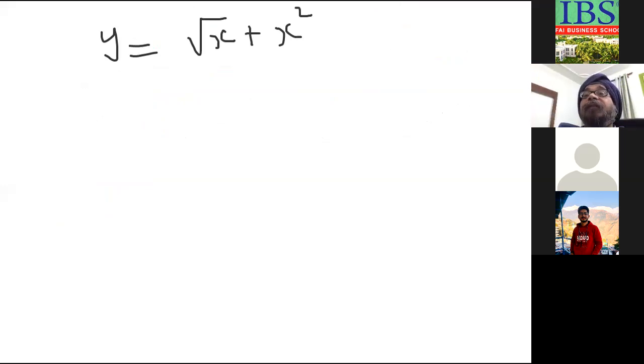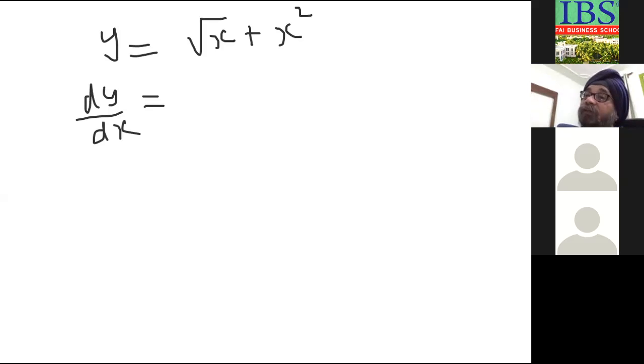Now you try this question. Take y is root x plus x square. Can you find out the differential of this, dy by dx? Please try. Try this. Root x means what is the power of x? Half. 1 by 2. Yes. The power of x is 1 by 2. So it means that it is x to the power 1 by 2 plus x square.